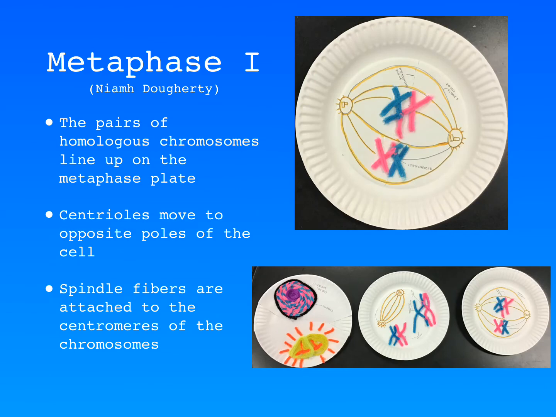Metaphase 1. During metaphase 1 of meiosis, the pairs of homologous chromosomes align along the metaphase plate, which is along the center of the cell. The centrioles move to the opposite poles of the cell, and the spindle fibers attached to the centrioles coordinate the movement of the chromosomes. This helps ensure that the chromosomes separate properly. The spindle fibers are attached to the centromeres of each homologous chromosome.